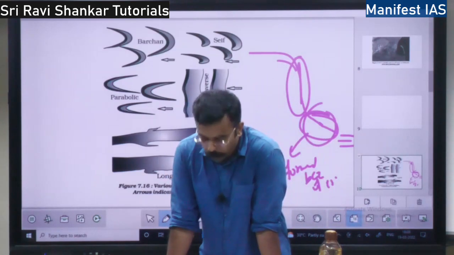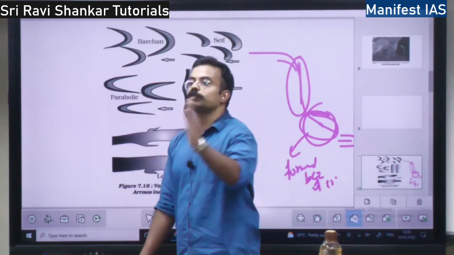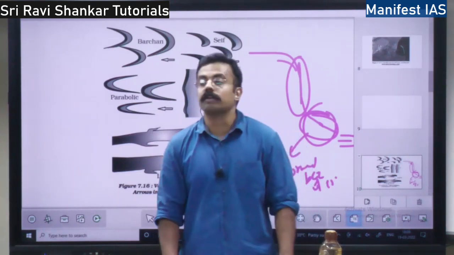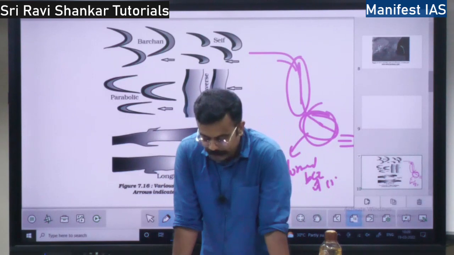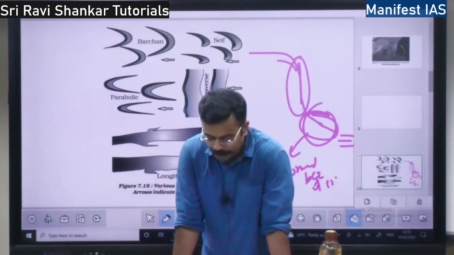So this is called as what? Back wasting. When the mountain or the pediment moves backward because of erosion, it is called back wasting, also called parallel retreat.